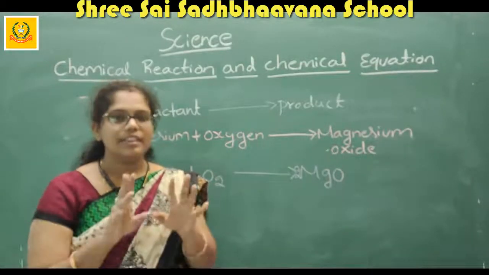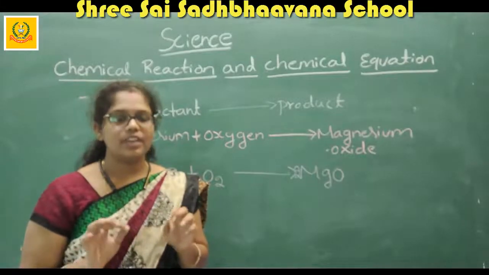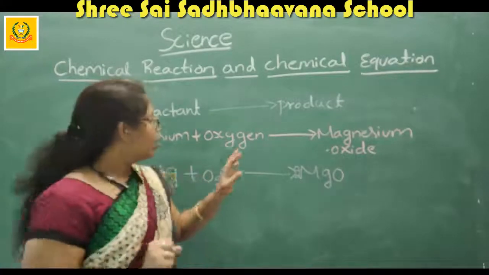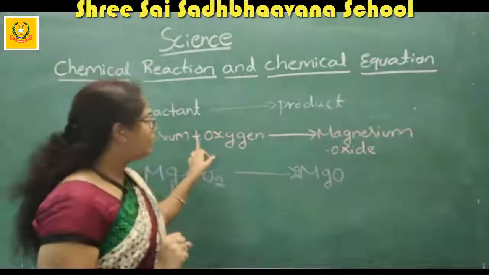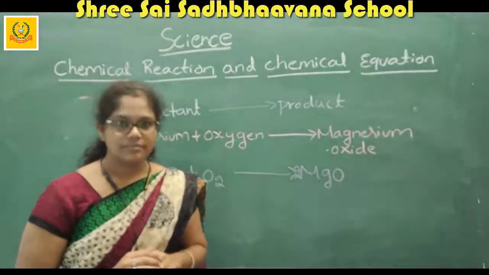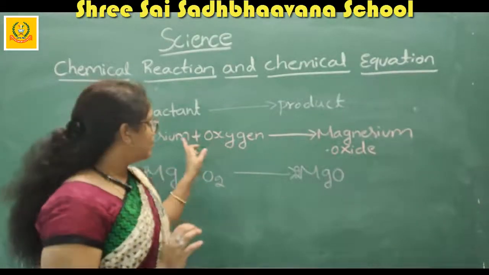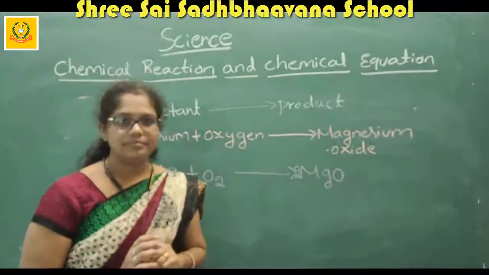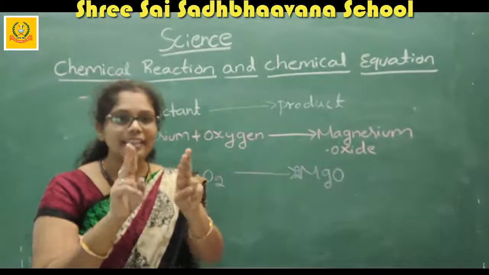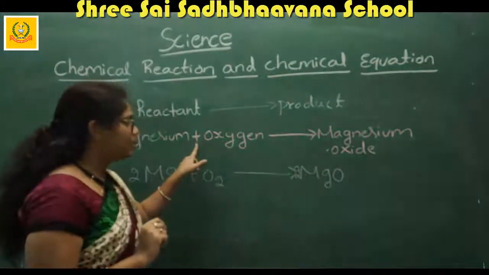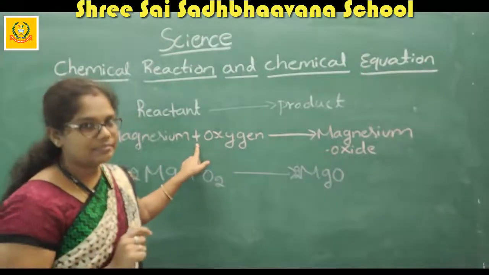What are the two reactants we use in this activity? One is magnesium and another one is oxygen. These two things react with each other, that's why we indicate it by using the plus sign.